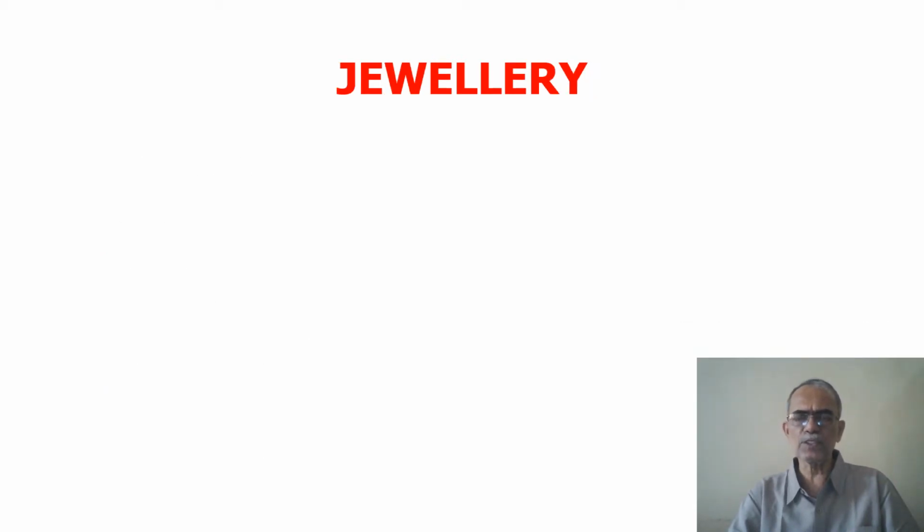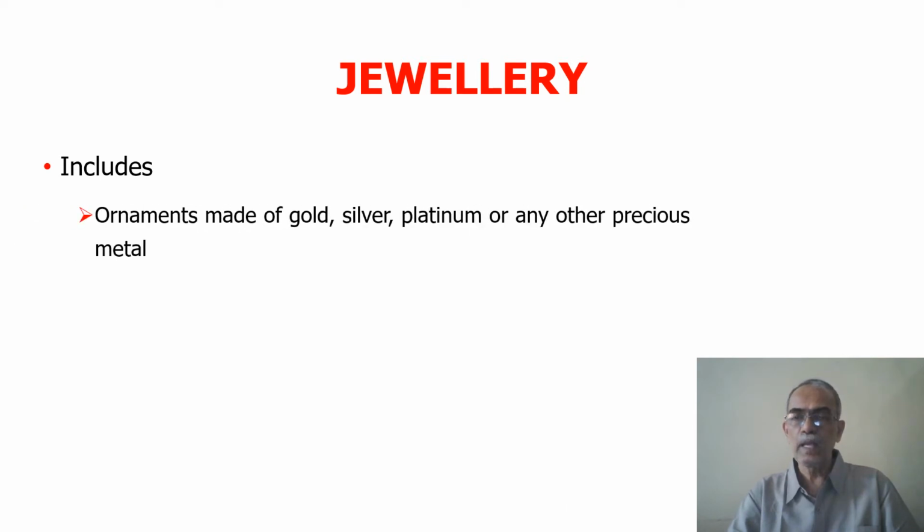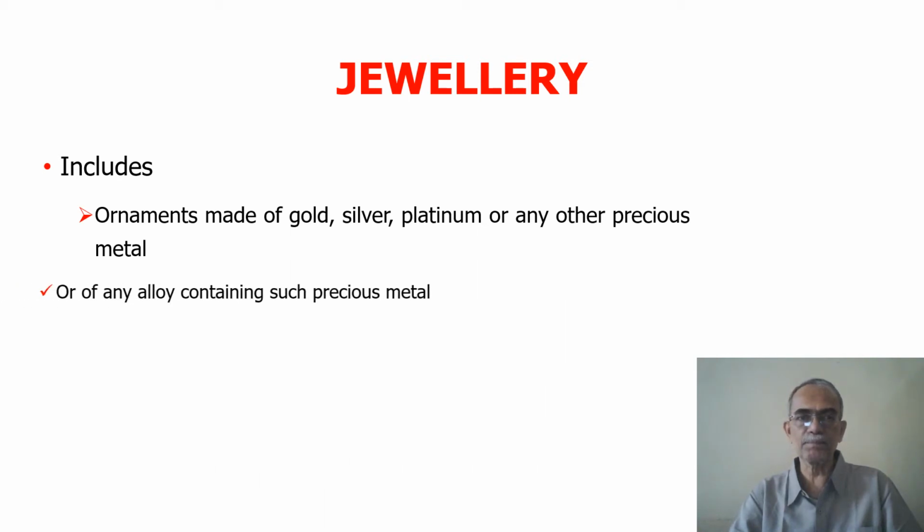Now, let's know what is the meaning of the term jewelry. The Act says, and again this is an inclusive definition, that jewelry includes any ornament made of gold, silver, platinum or any other precious metal. Now what's a precious metal? The Act doesn't define it, but if you look at the International Organization for Standardization, it has given the status of currency to four metals: gold, silver, platinum and palladium. So technically these are the four precious metals, but the meaning of the term is very subjective and also dynamic. So it can depend on the facts of the case.